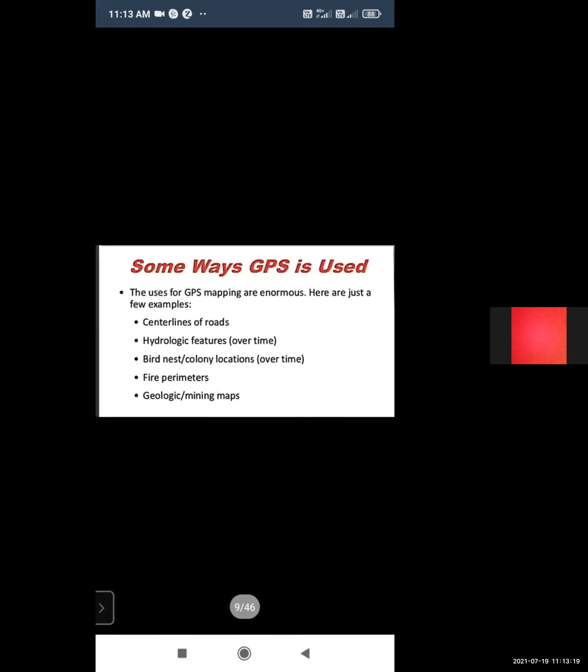So now we see where GPS is used. The uses of GPS mapping are enormous, and here are just a few examples: center lines of roads, hydrologic features, colony locations, fire perimeters, geologic and mining maps. These are the usages of GPS.